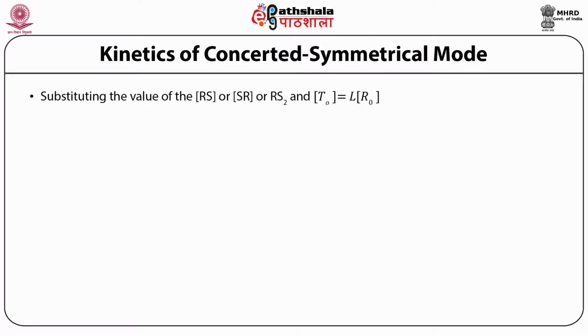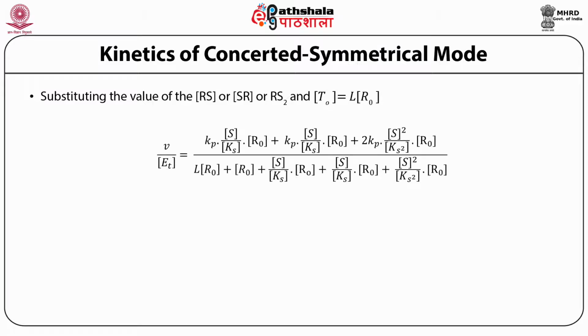When you replace the values of RS, SR and RS2, and T0 is equal to L R0, then we have another equation, and that is V upon Et equals Kp into S upon Ks into R0 plus Kp into S upon Ks into R0 plus 2 Kp S squared upon Ks squared into R0, divided by L R0, representing the T, plus R0 plus S upon Ks R0 plus S upon Ks R0 plus S squared upon Ks squared into R0.